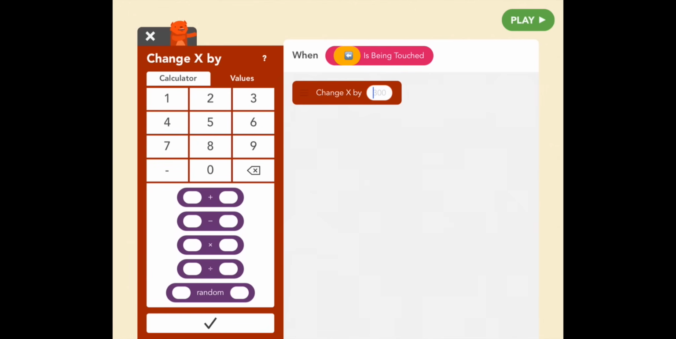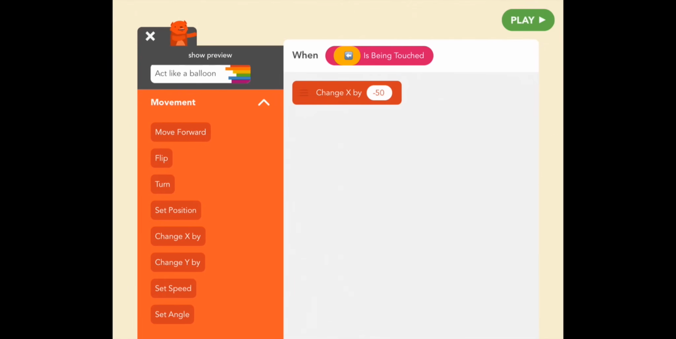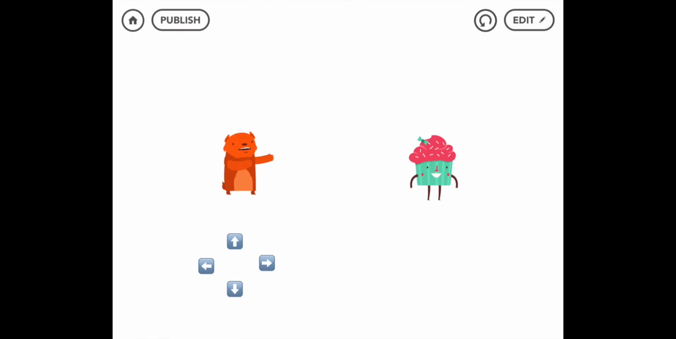Great. So we know that down is the opposite of up, and that means negative 50. So what would be the opposite of moving right 50 if we want left? Negative 50. So minus 50. Let's see what happens. Up, right, down, left. Yay, we got Bear to move. Good job. All right, so we've gotten Bear to move.